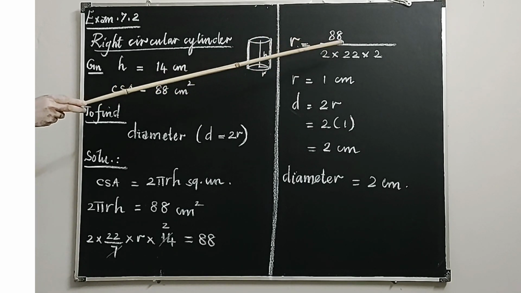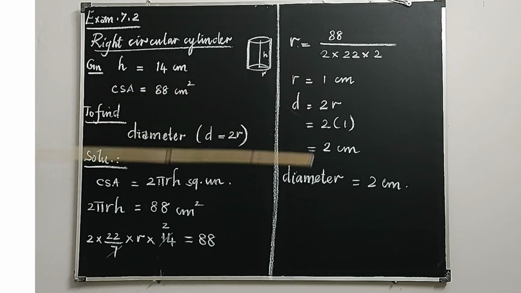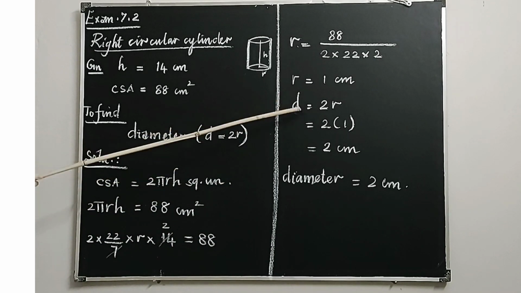2 twos are 4. 4 into 22 is equal to 88. So it will be cancelled. r is equal to 1 centimeter. Then calculate the diameter. d is equal to 2r, 2 into 1. Diameter is equal to 2 centimeter. So it is very easy to do this sum, children. If you are thorough in the formula and if you read the question carefully, you can solve this type of sums very easily.